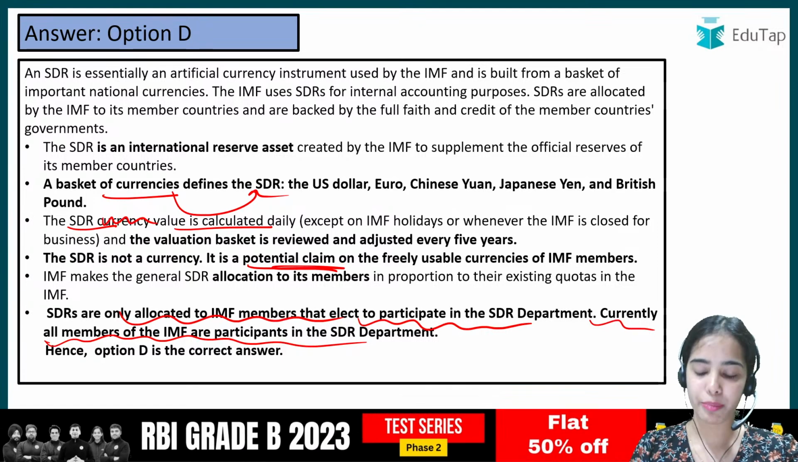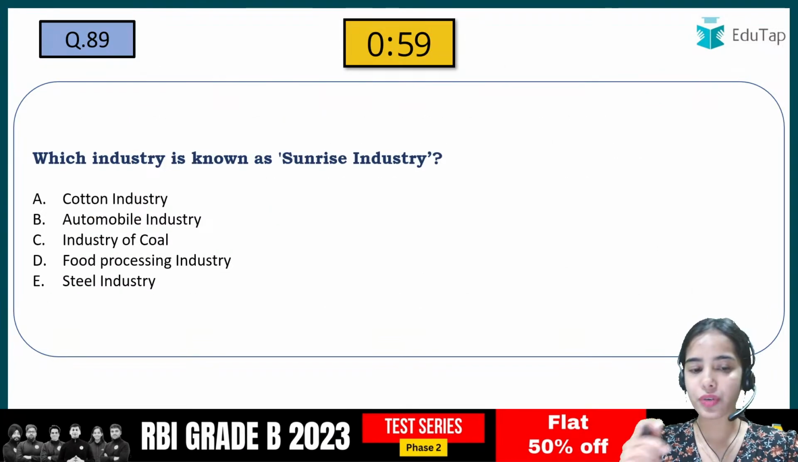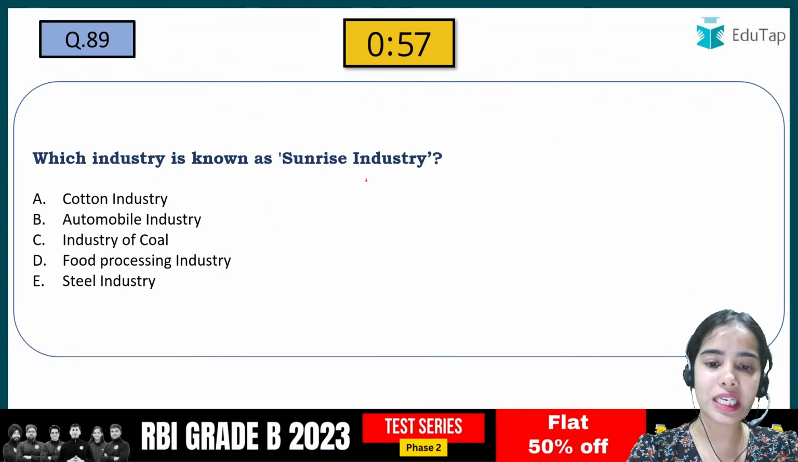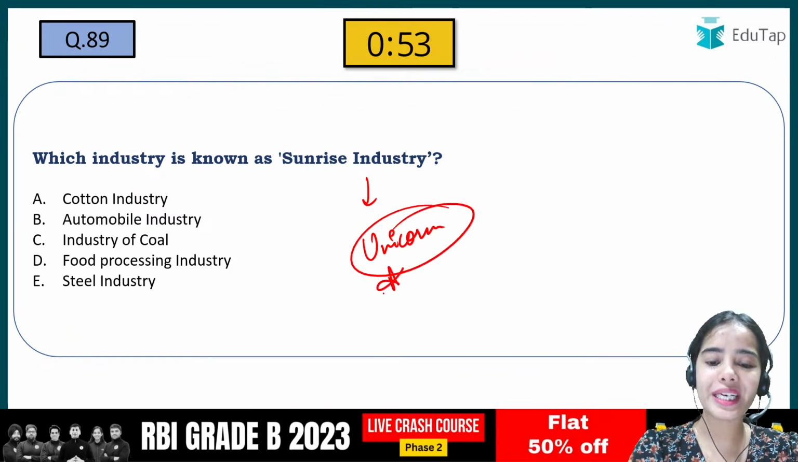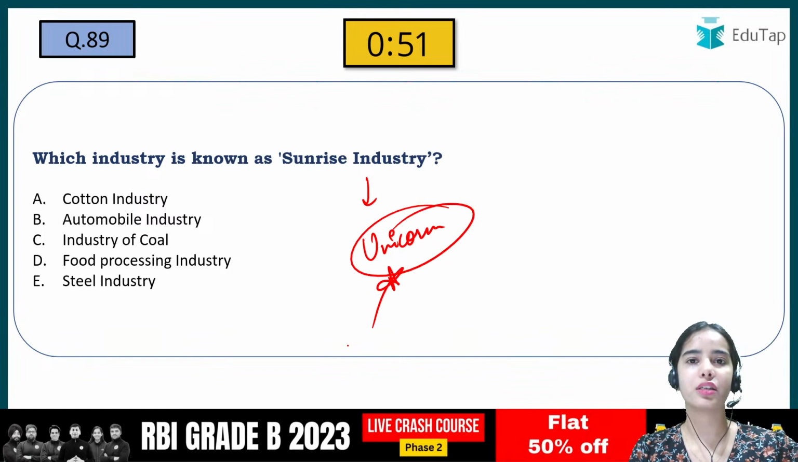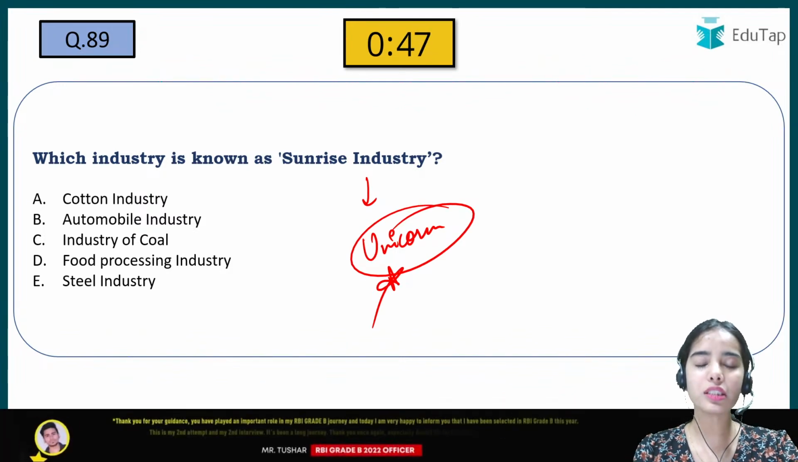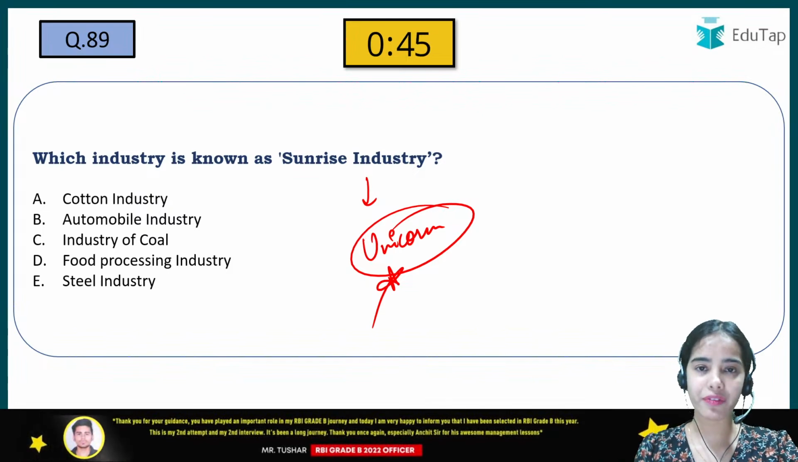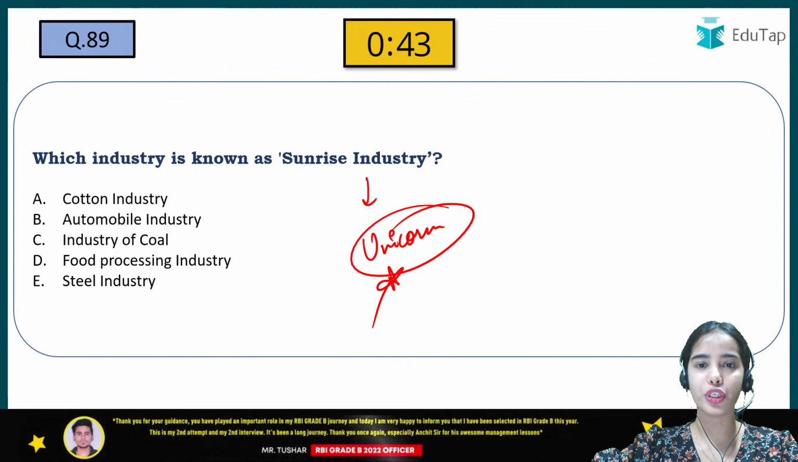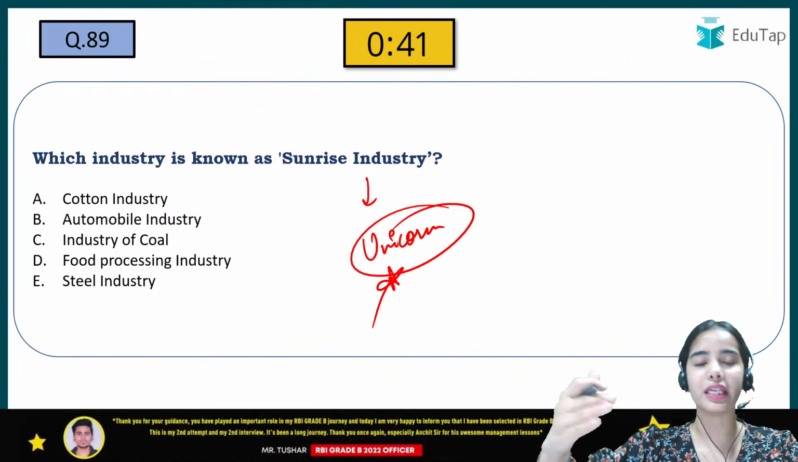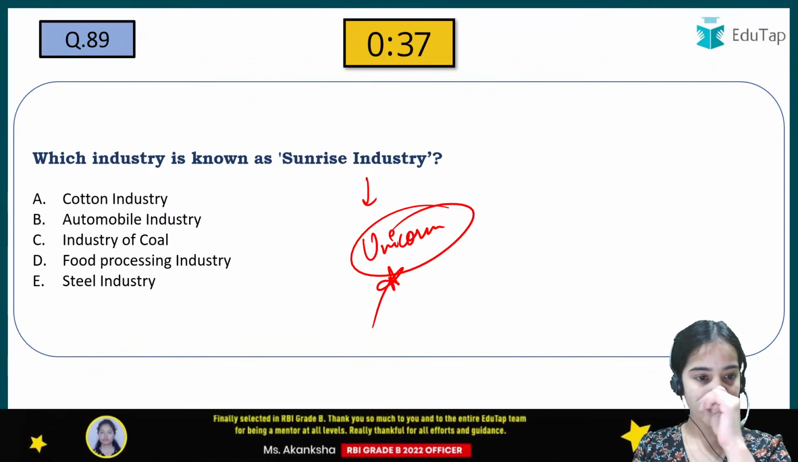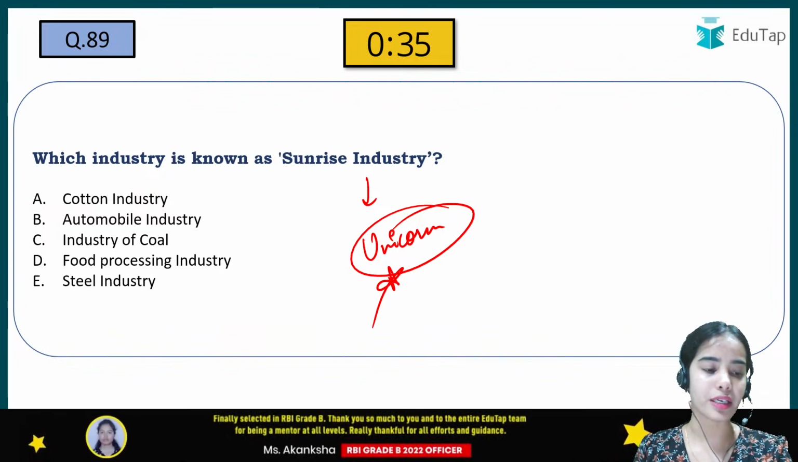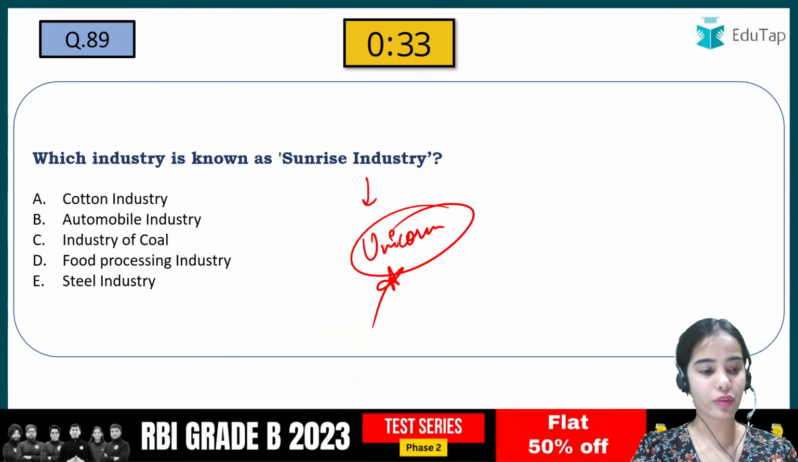Which industry is known as sunrise industry? Recently the unicorn is quite in the news. Unicorn startups are quite in the news. They are the private startups that get more than $1 billion of valuation. Okay. Similarly, there is the sunrise industry. So for sunrise industry, you have to tell.